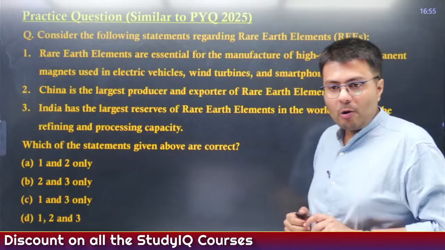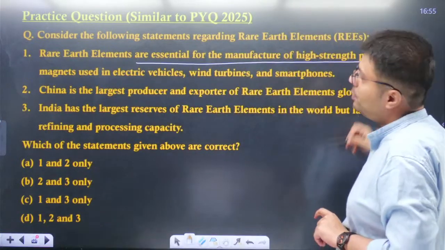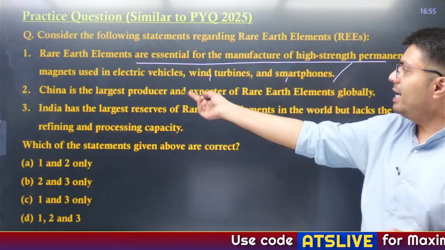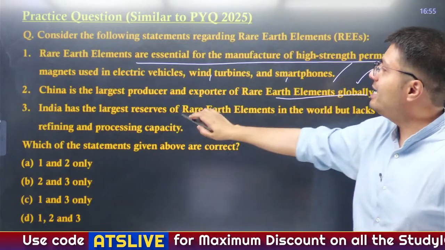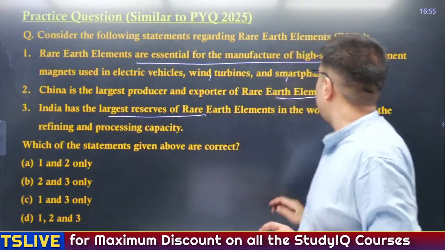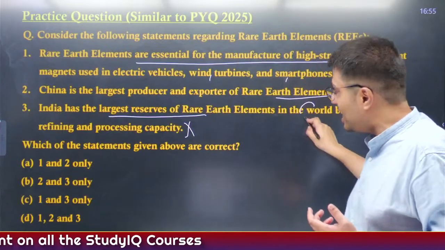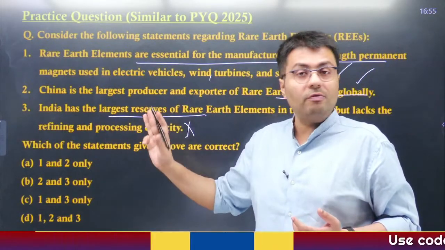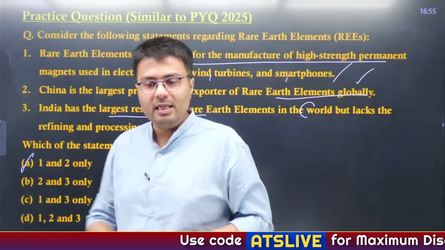Now, most of you are answering option A. Rare earth elements are essential for manufacture of high-strength permanent magnets used in EVs, wind turbines, smartphones. Correct. China is the largest producer and exporter of rare earth elements globally. Correct. India has the largest reserves of rare earth elements in the world but lacks refining and processing capability. This is incorrect. Although India lacks processing and refining capability, India has the third largest reserve, not the largest. So the third is incorrect, the first two are right. Option A is the right answer. Okay.